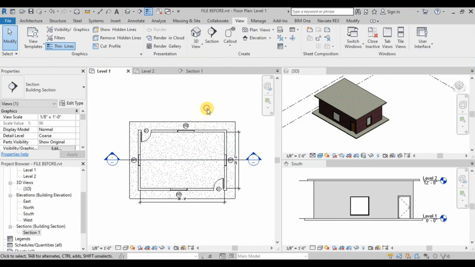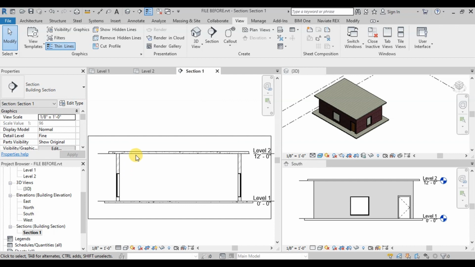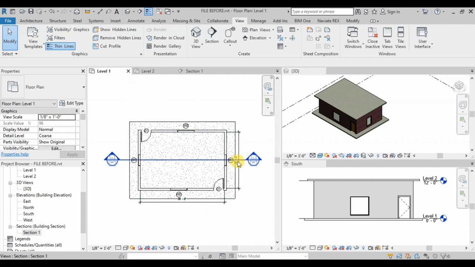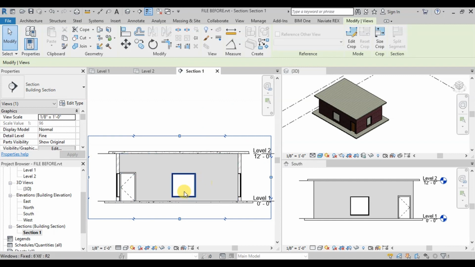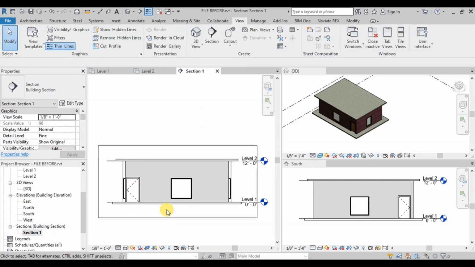Now let's click on the section again. We can see that window has disappeared from our view. Now let's change it back to its original position. Now our building section is ready. In the next video, we will see how to add dimensions.